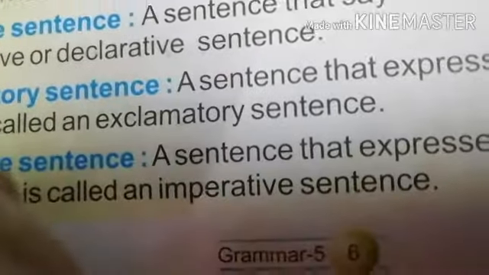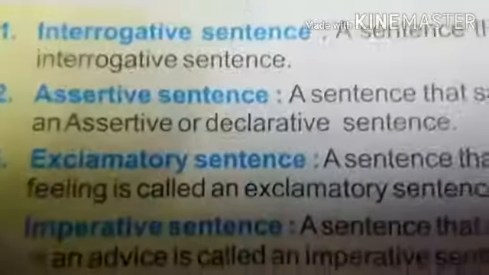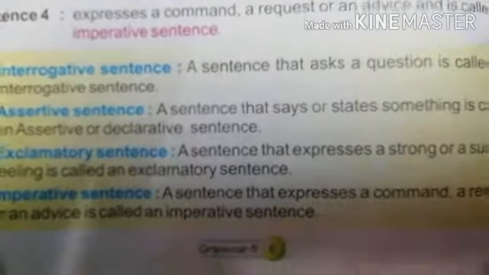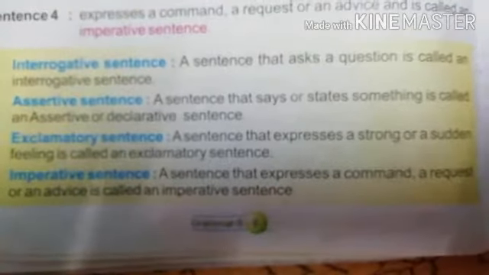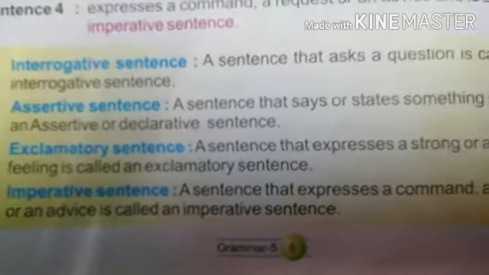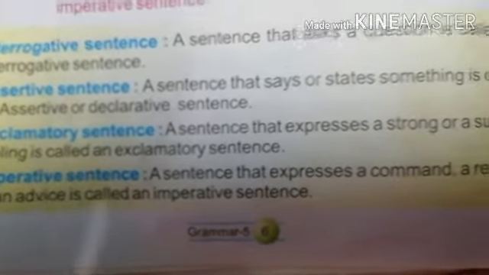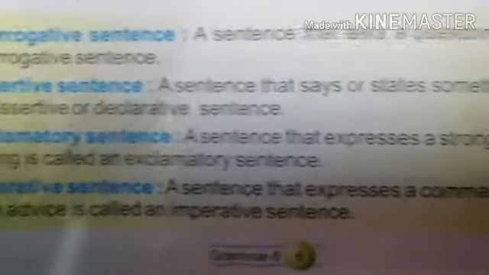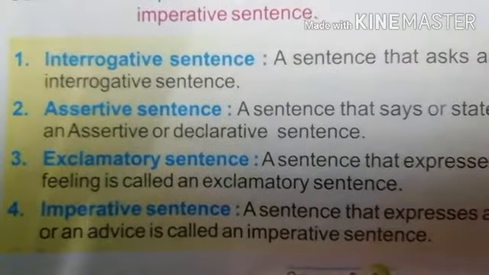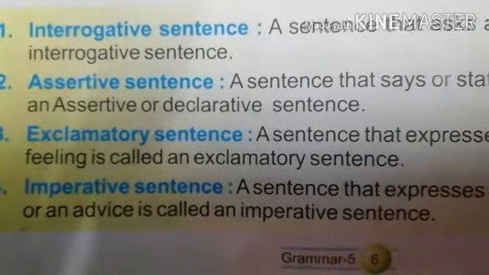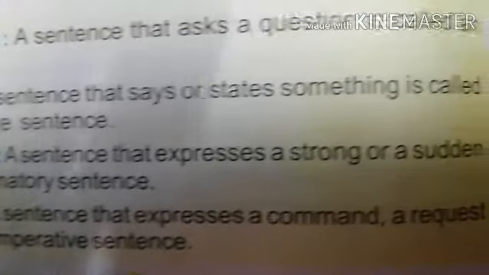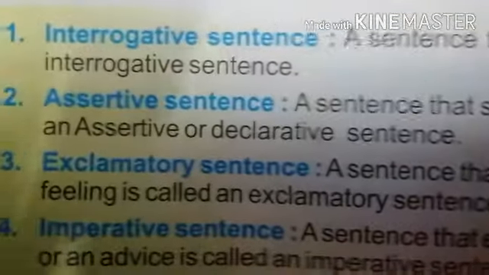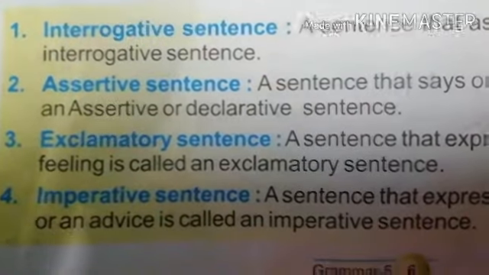Now what is your homework? You have to write down these 4 kinds of sentences in your notebook. Your today's homework is, after completing these 4 types of sentences, you have to do this exercise.